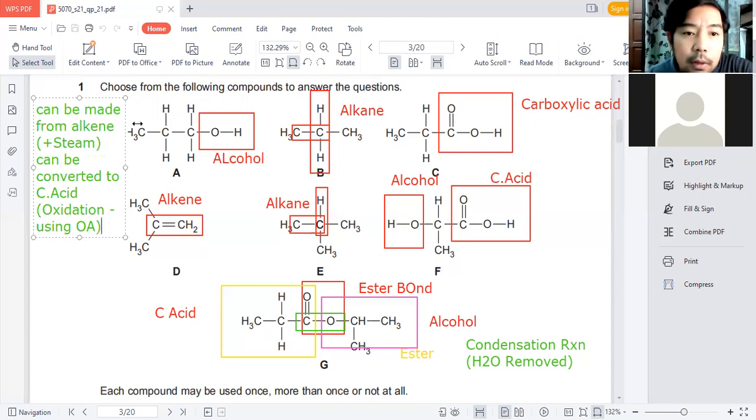The color of the oxidizing agent for manganate is purple. If oxidation occurs, it becomes colorless. The other oxidizing agent is potassium dichromate, which changes from orange to green if oxidation occurs.